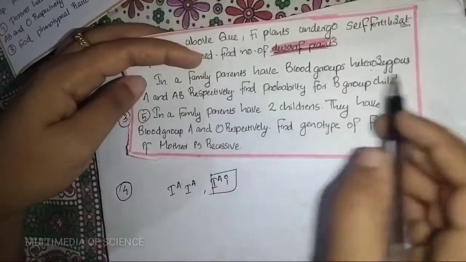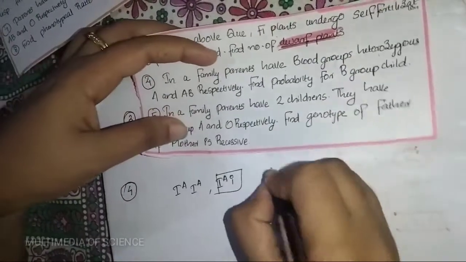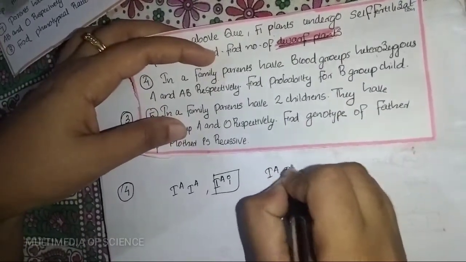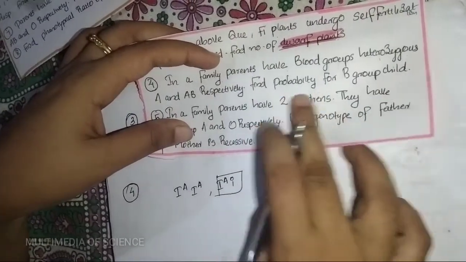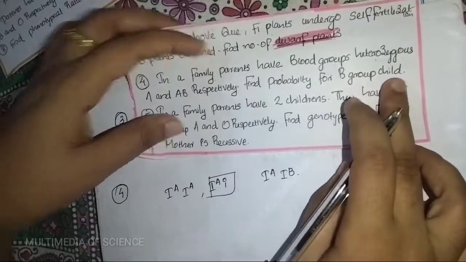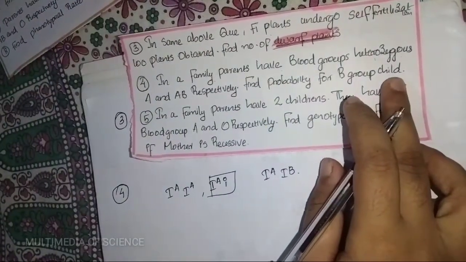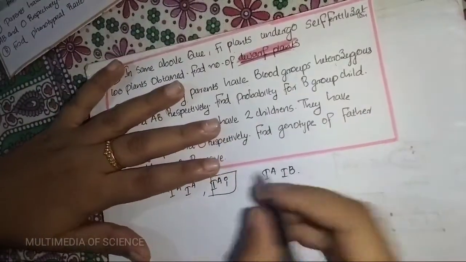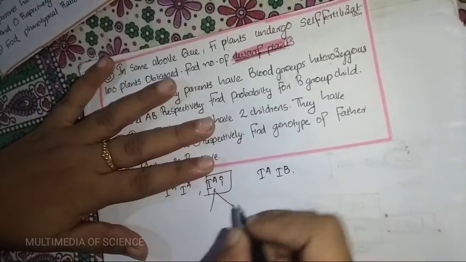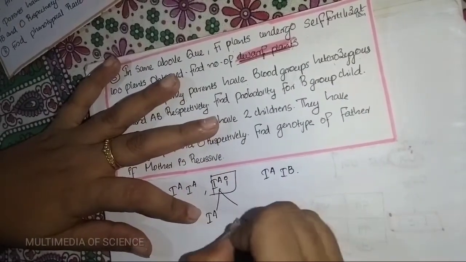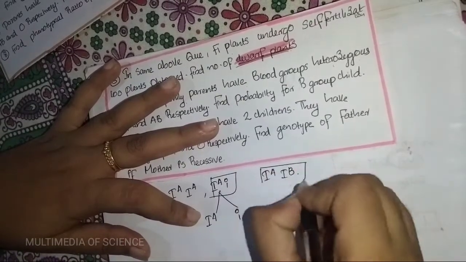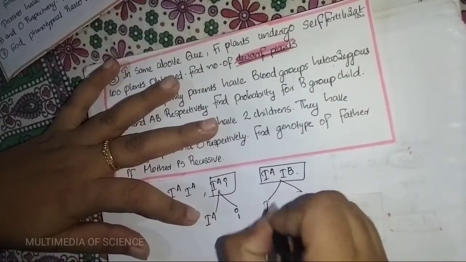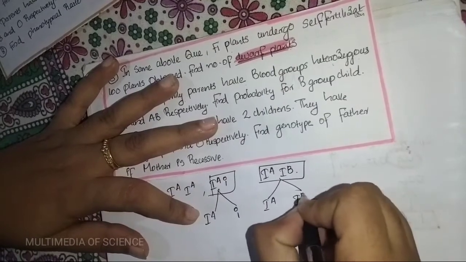Then they are telling about the AB group, IA and IB respectively. Then find the probability for the B group child. That is the question. So how do we do it? These two gametes are present in one parent, IA and small i. Then in the other, two gametes are present, that is IA and IB.